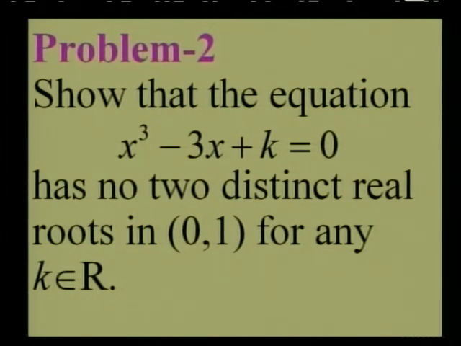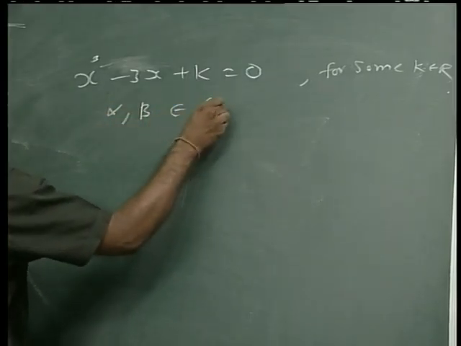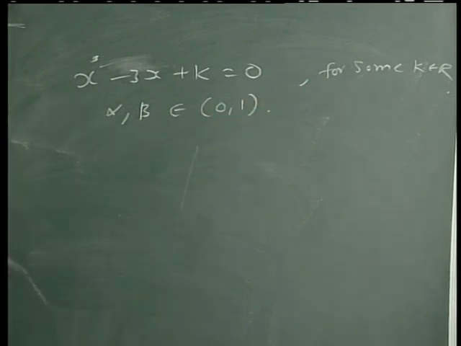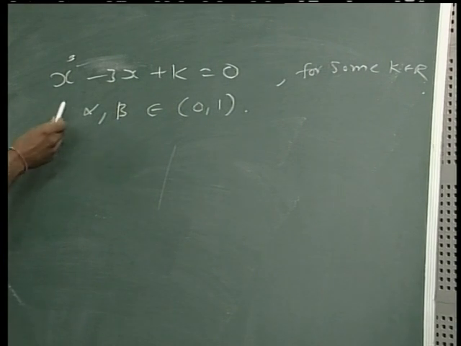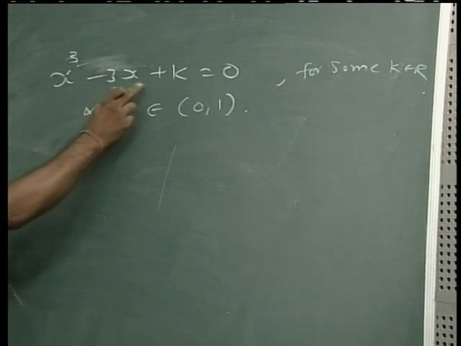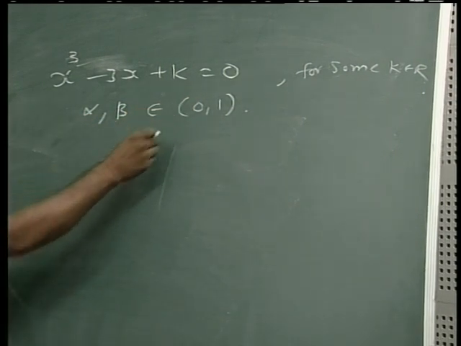Suppose, if possible, for some k belonging to R, this equation has two roots alpha and beta in this open interval 0, 1. Let us assume by contrary that the equation x cube minus 3x plus k equal to 0 has two distinct real roots in the open interval 0, 1.